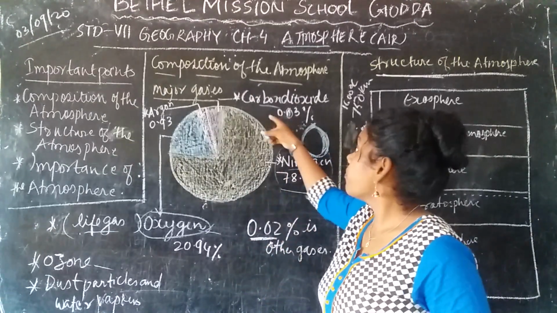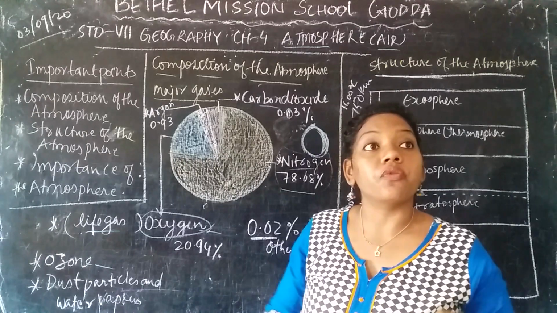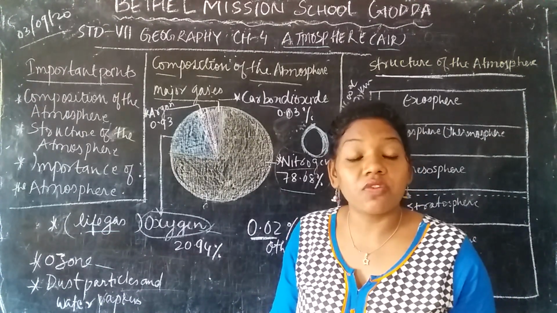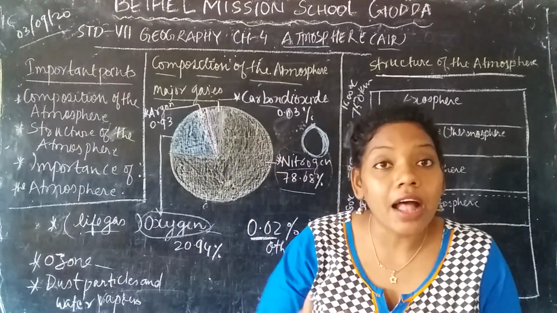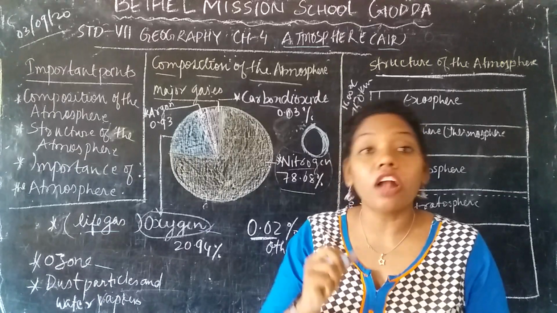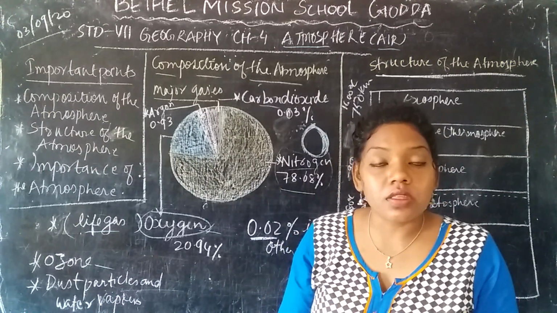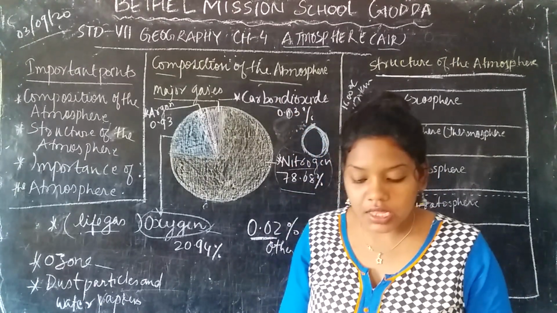It is very essential for the plants, because carbon dioxide helps the plant to make their own food during the process of photosynthesis. So that is why it is very essential for the plants.